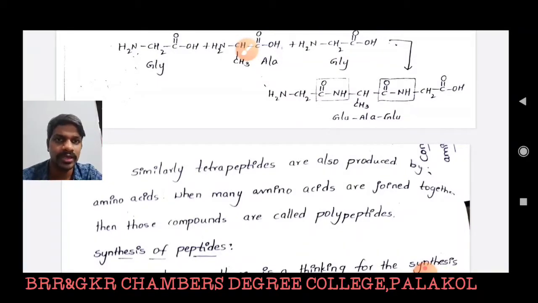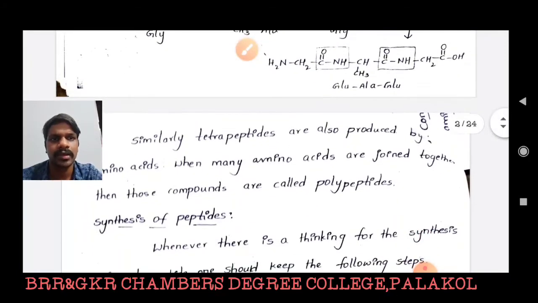A peptide bond is nothing but an amide bond. In an amino acid molecule, the carboxylic acid group of one amino acid and the amino group of another amino acid molecule are involved in a dehydration reaction and generate an amide linkage. It is called a peptide bond.